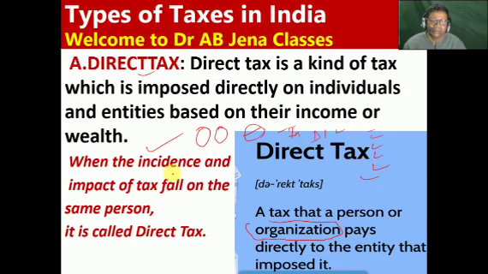Here, when the incidence and the impact of tax fall on the same person, it is known as a direct tax.